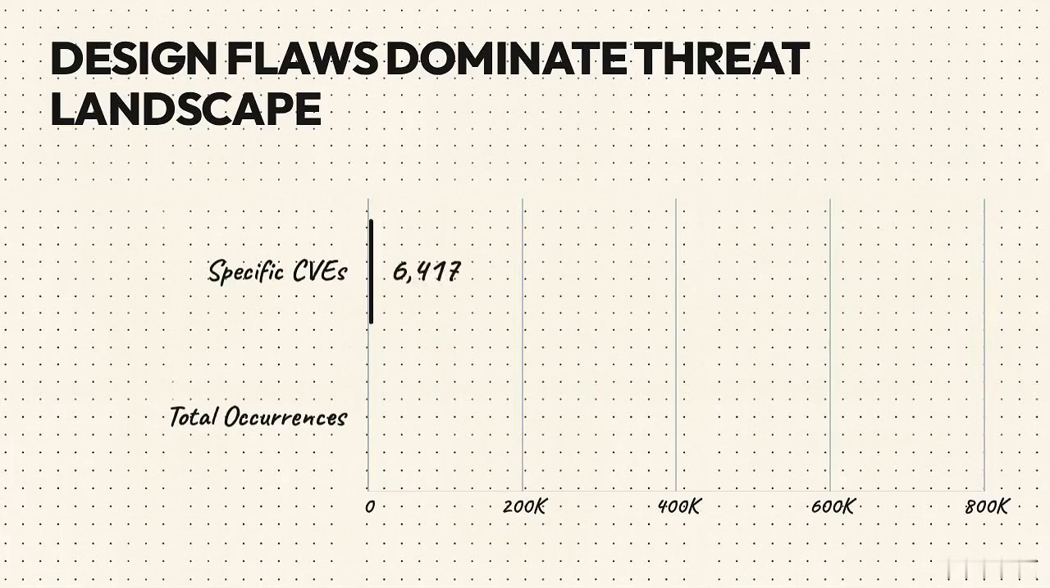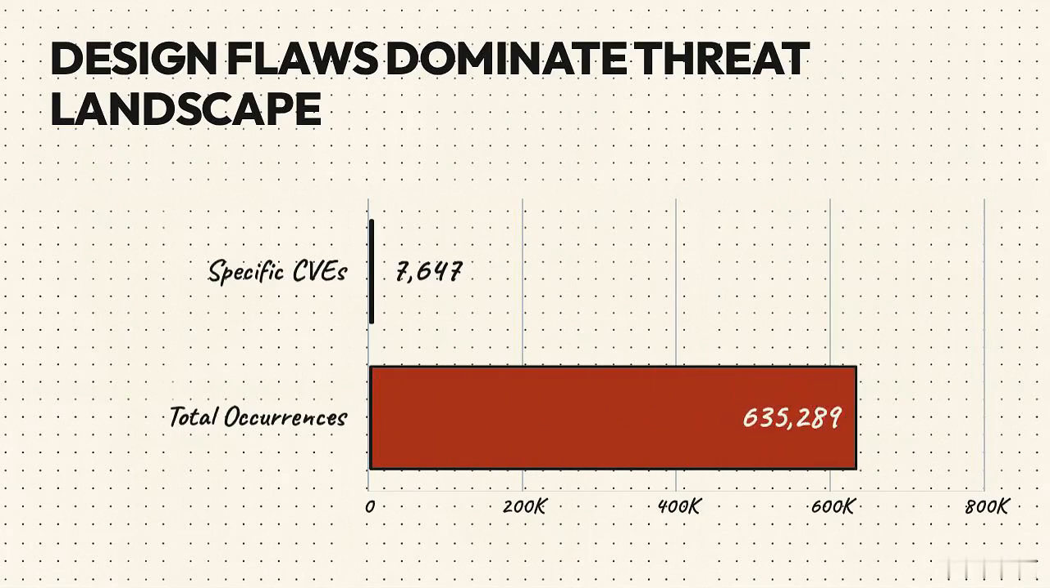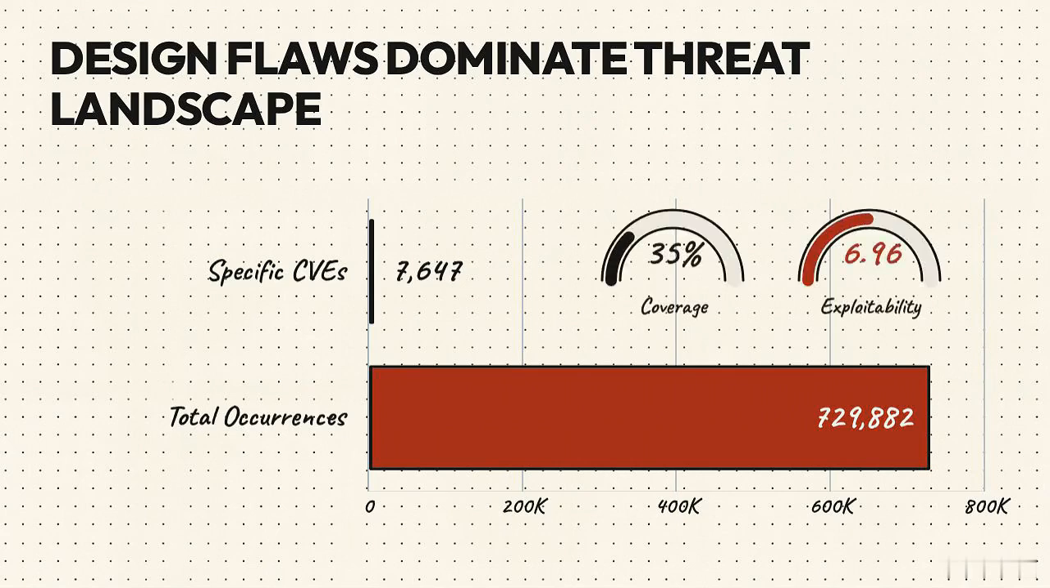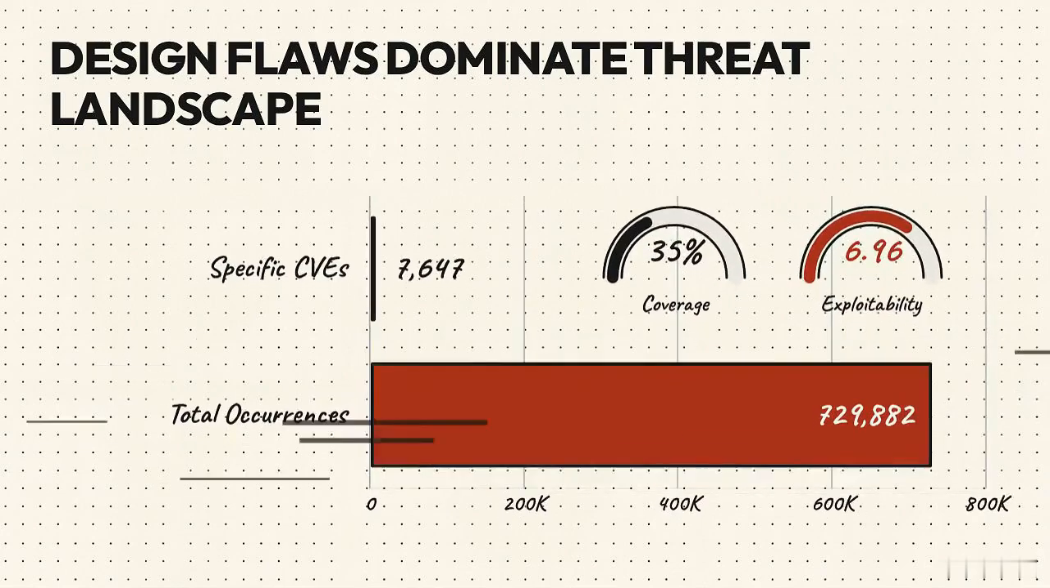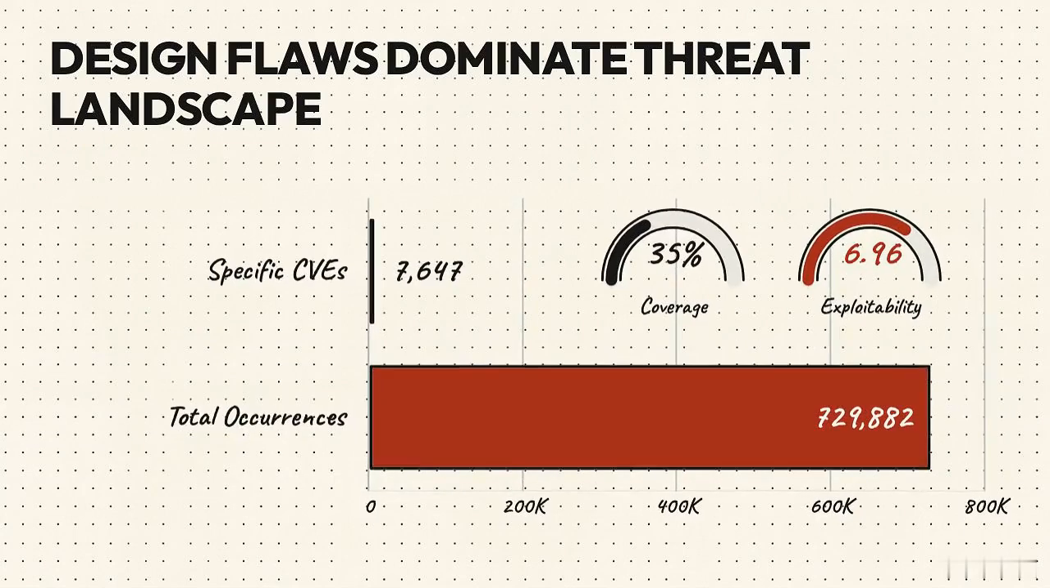Compare these alarming numbers: 7,600 specific vulnerabilities, or CVEs, against over 729,000 total occurrences in the wild. This massive footprint is insecure design, OWASP's number 6 risk. With 35% coverage and a 6.96 exploitable score, it's easily triggered. The paradox? Perfect coding cannot fix it.